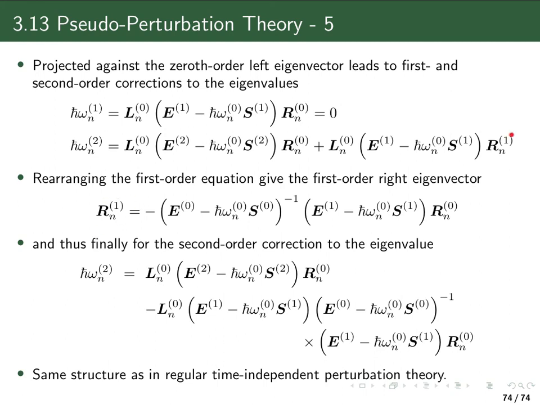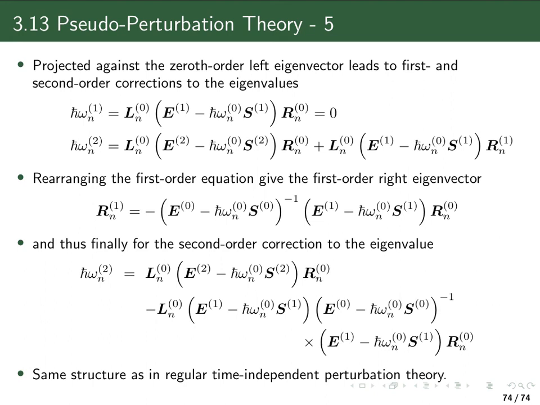Now if I insert this in here, the first term is still the same, and the second term becomes a bit more complicated, where I have now my 0th order left eigenvector. I have this first order correction to the matrices. Then I have my 0th order matrices, and taking the inverse, multiplied again with the first order correction to the matrices, and then the 0th order vector. So this is very much the same structure as the sum over states expression.